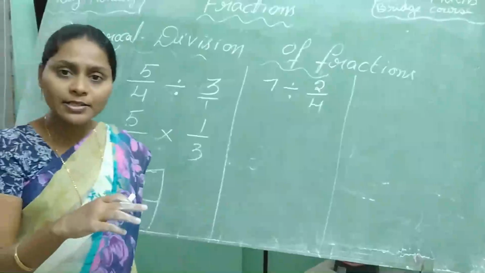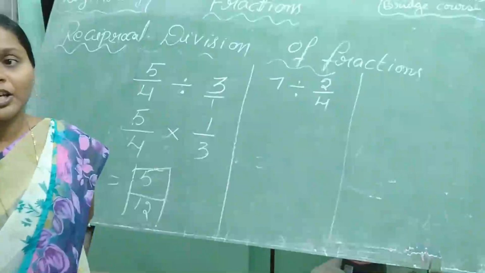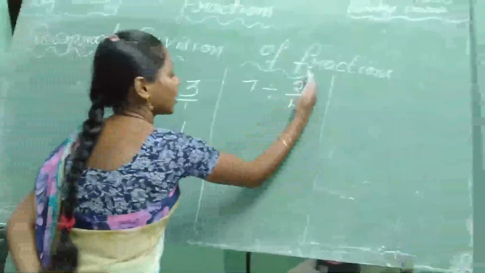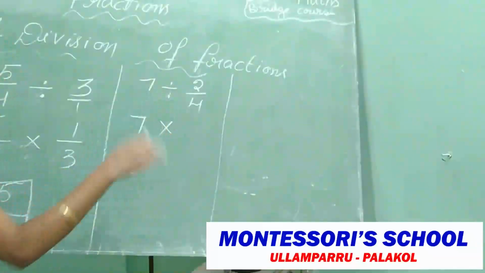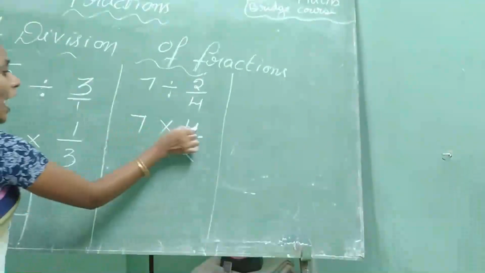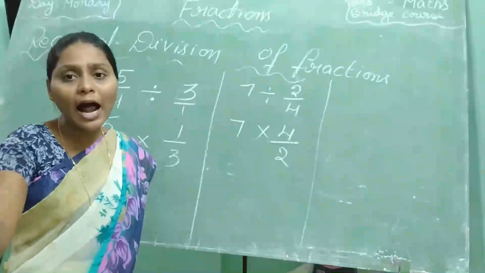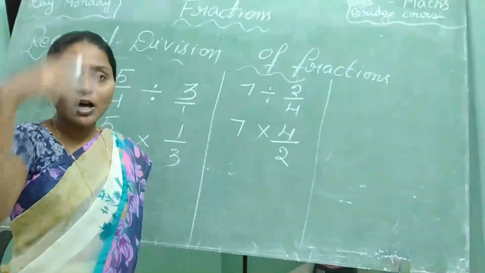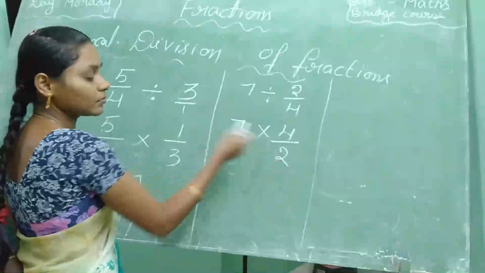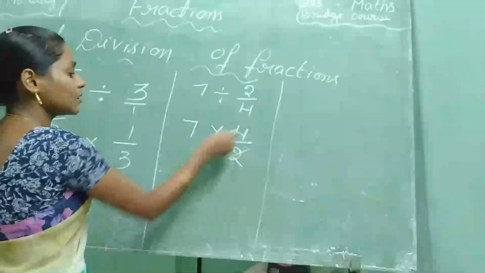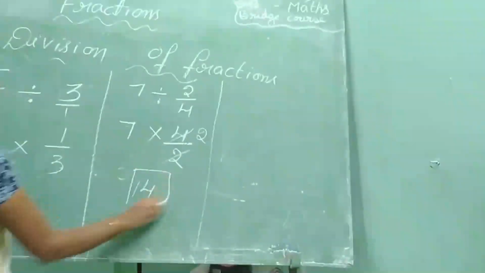Next, we have to do the reciprocal of the divisor. So what is the divisor here? Here the divisor is 2 by 4. The right side number is the divisor. So 7 is changed to into, and what is the reciprocal of 2 by 4? 4 by 2. We can cancel numerator and denominator, either like this, or you can cancel cross way also, no problem. Which table? 2 table. 2 divides 4 how many times? 2 times. So 14 is the answer.